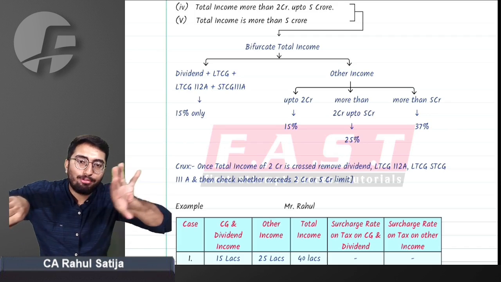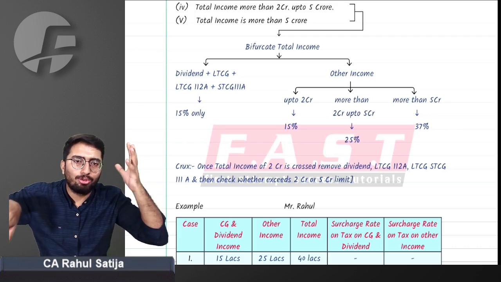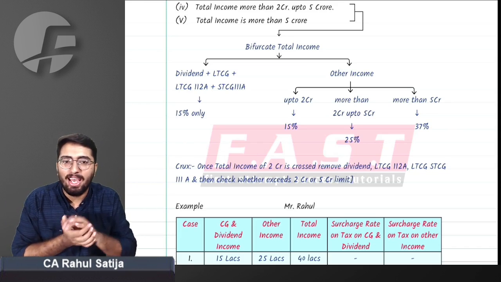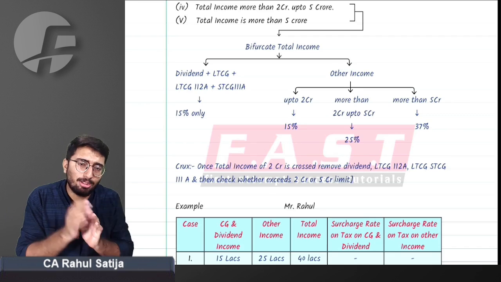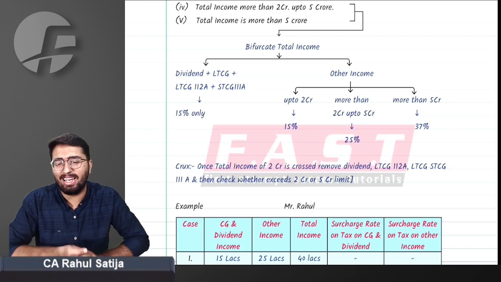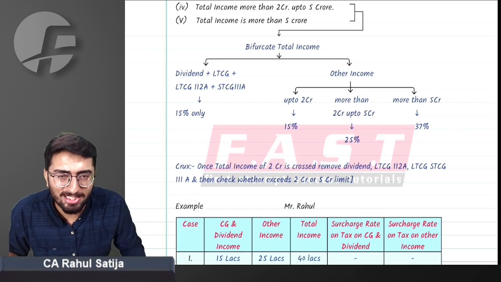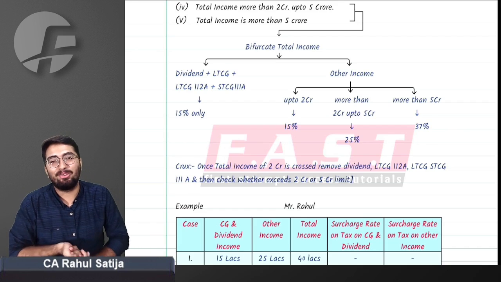After segregating, we have to check whether the other income is below 2 crore. If it is below 2 crore, we'll add 15% surcharge to it. If such other income is more than 2 crore but less than 5 crore, we'll add 25% surcharge. And if such income is more than 5 crore, we'll add 37% surcharge to it. Did you get this point or not?